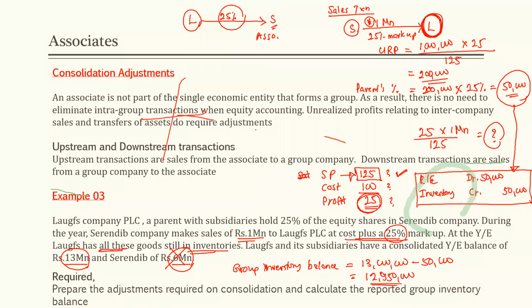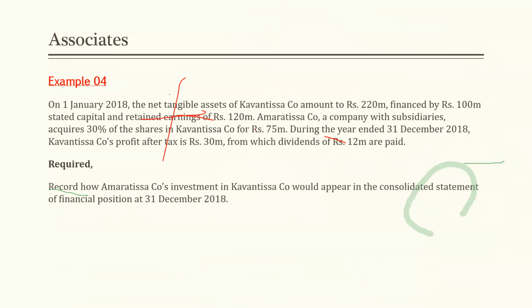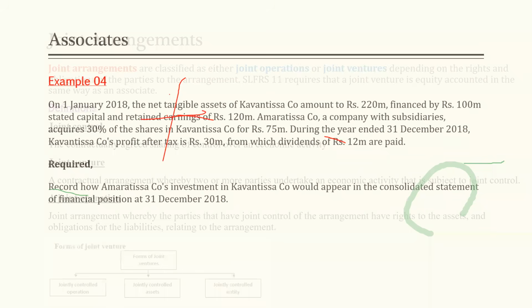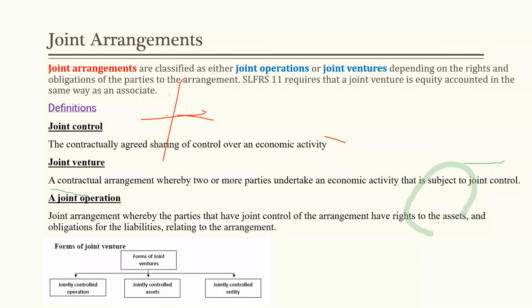Right. So example 4 again, right? Similar kind of thing which we have done previously in our example number 1 and 2, so I am not going to do it again. Joint arrangements, right? Joint arrangements can be classified into one of two categories, joint operations and joint ventures. How to identify a joint venture I have already discussed, but how to account for a joint venture I will discuss with your past papers.